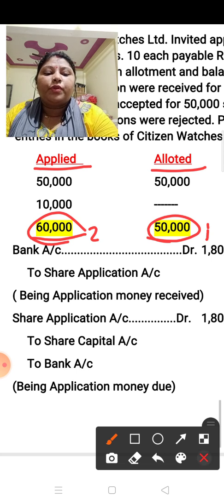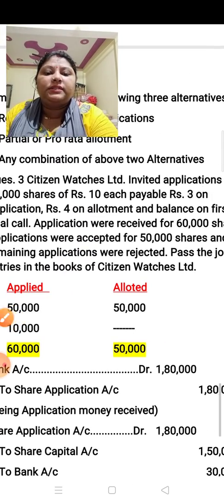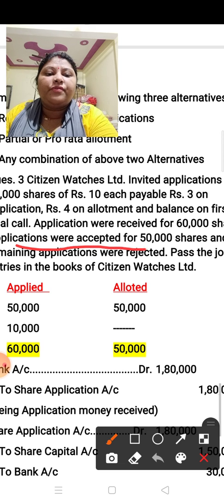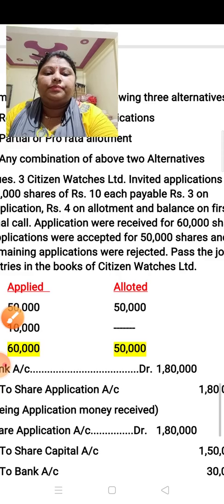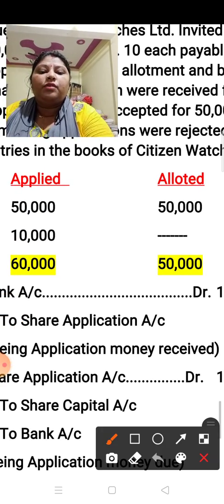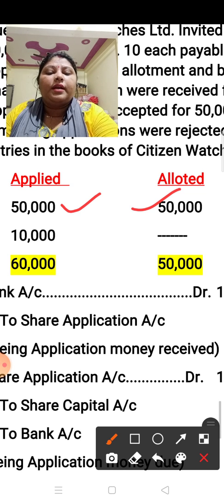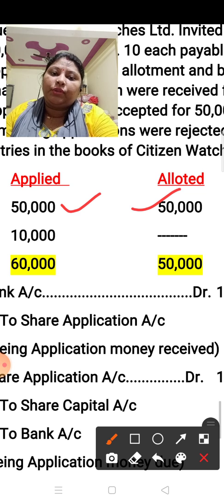So in the question, what is given? Here it is given that applications were accepted for 50,000 shares and the remaining applications were rejected. Applications were accepted for 50,000 shares. It means 50,000 applied and 50,000 allotted. This 50,000 applied, application accepted, and 50,000 allotted to the public.